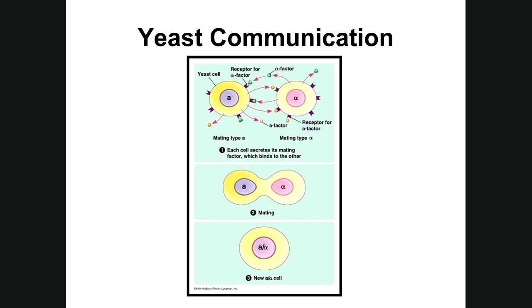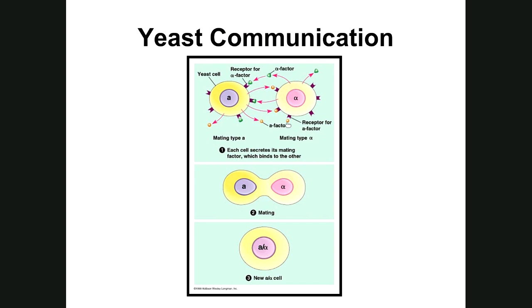Here are these 2 cells. Look at the one on the left. This is the A type yeast cell. And you see, look at the bottom left, a little arrow down here is pointing to a little golden color sphere. That's going to be the A factor. Well, look over here on the alpha cell, and you'll see that the A factor has binding sites. So they're receptors for A factor.